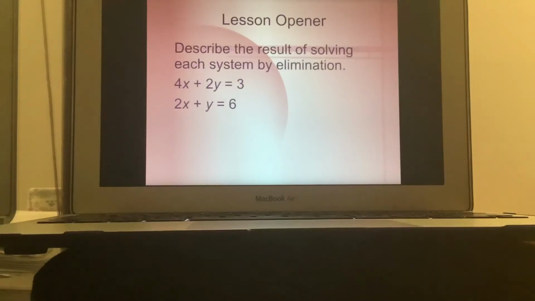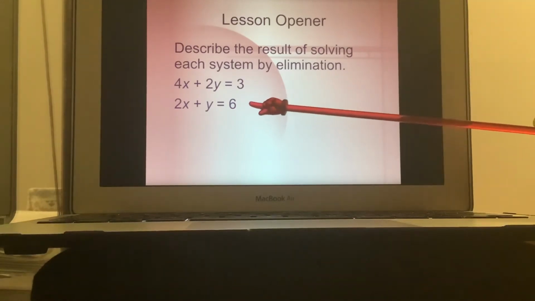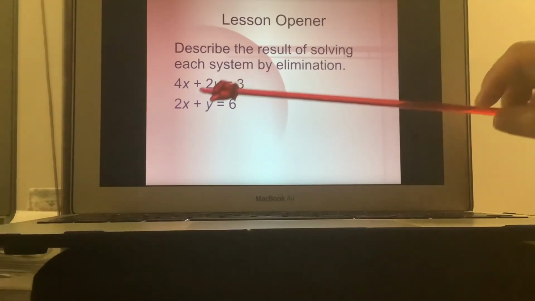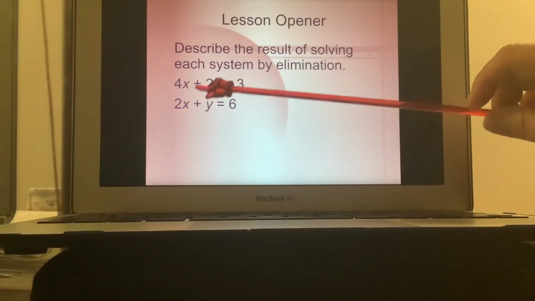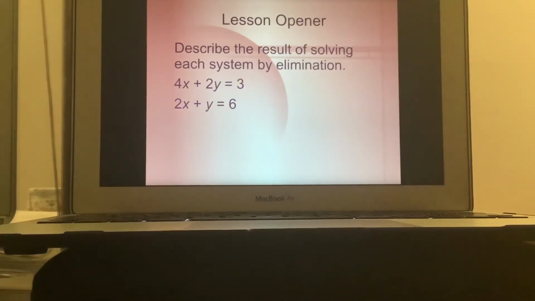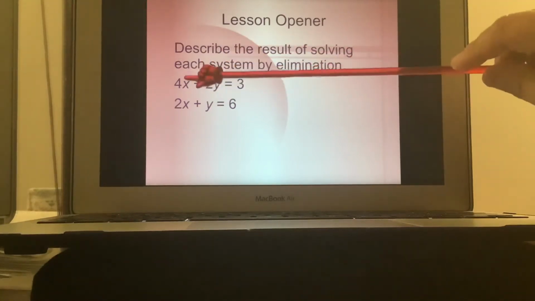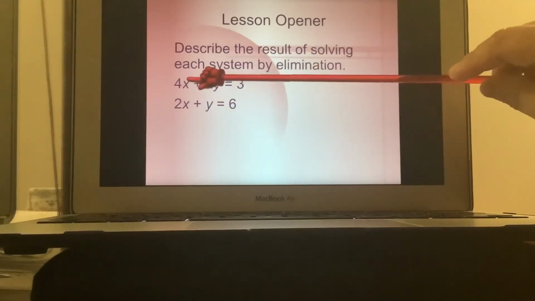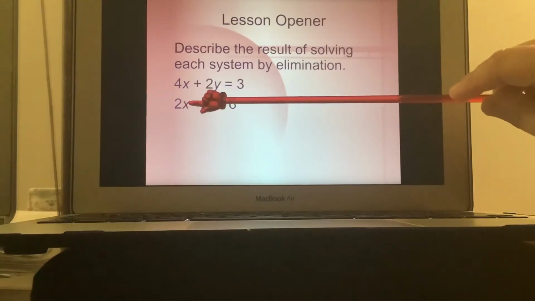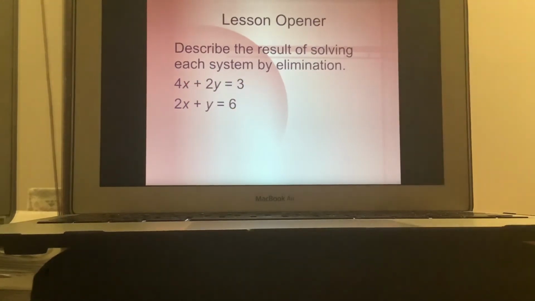All right, now let's take another review problem. Describe the result of solving each system by elimination. So elimination means we're going to multiply by a common number so that we can eliminate either your x's or your y's, right? Let's say we multiply by 2 so that we can eliminate 4x, and we'd have 4x minus 4x.